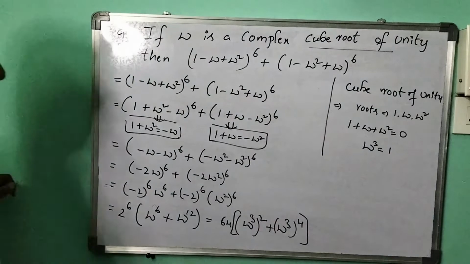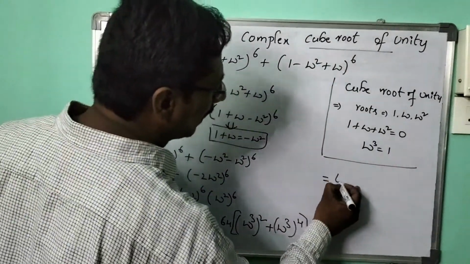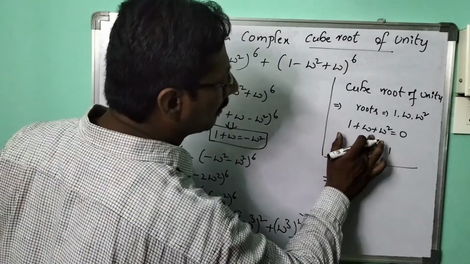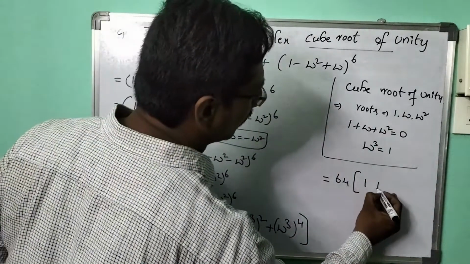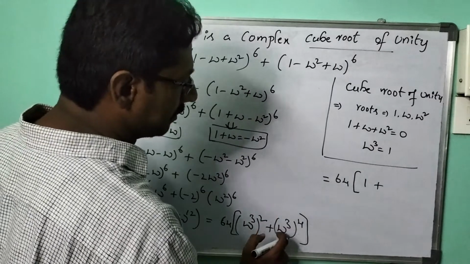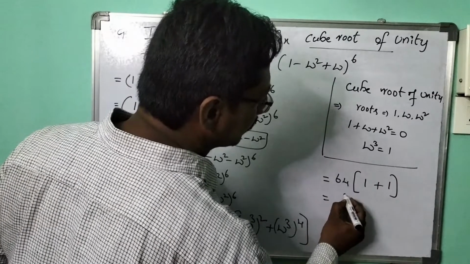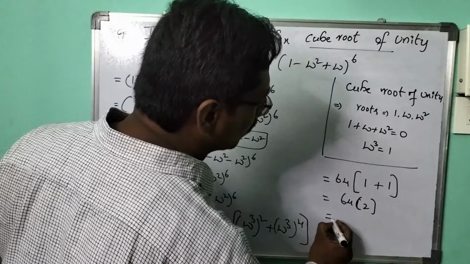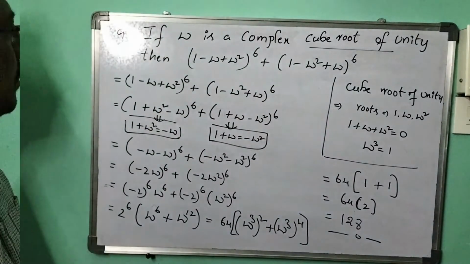So now can anybody tell me what the next step will be? Yes, 64 will be there. I told you so clearly, whenever you have omega power 3, that means 1. So let me write 1 here, and whole square makes it 1 again. 1 power 3 and 1 power 4, how much is that? Again 1. And 64 of how much here? 2 times 64, which will be 128. That is the answer.